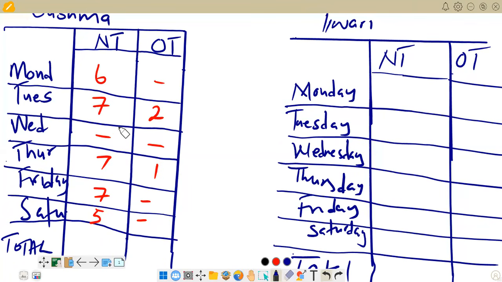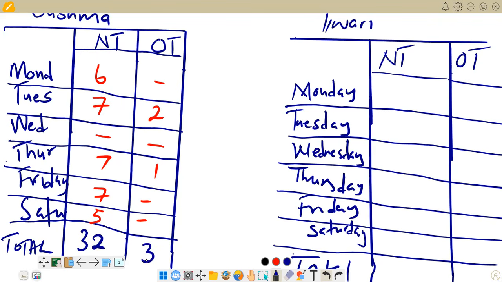Then this is what we have in terms of Sushma. So we can now add the total for the column for normal time. We add 6 plus 7 plus 7 plus 7 plus 5. If you add those ones, you are going to get 32 hours for normal time. And then for overtime, obviously 2 plus 1, then we get 3. We've got 3 hours only of overtime.